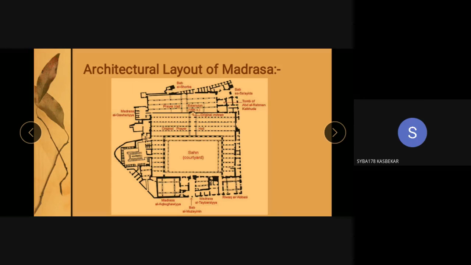Madrasas sprang up in the 9th and 10th century, primarily to fight the Shia heresy. And first we see the appearance of the madrasa in Egypt, in the lands of the Seljuk Turks. Basically these are educational institutions similar to Nalanda, Takshashila, Vikramshila universities, Buddhist monasteries, or the Gurukula system, Pathshala system we had. Similarly, these monuments are meant only for imparting education.